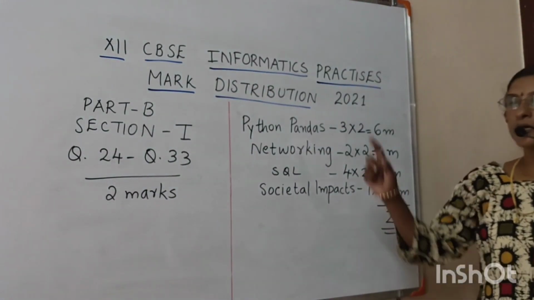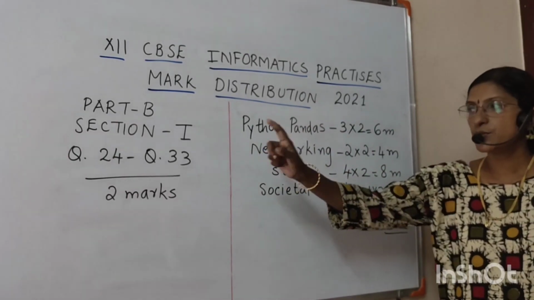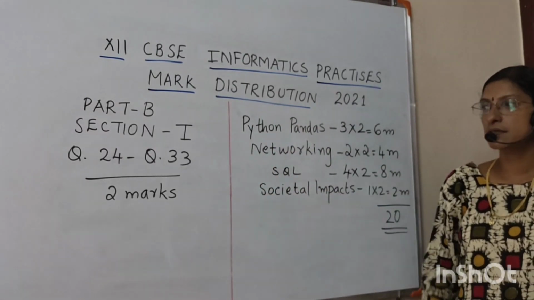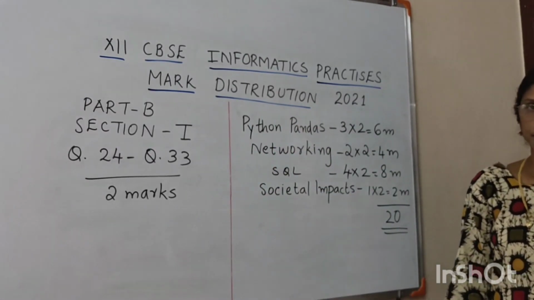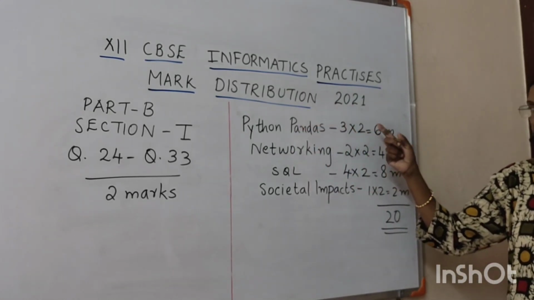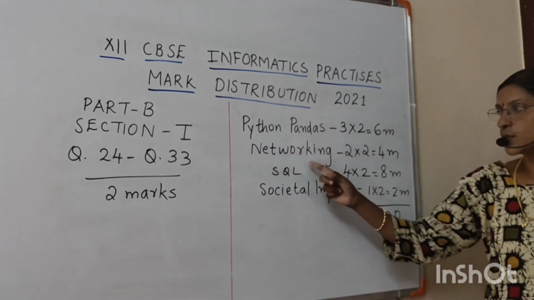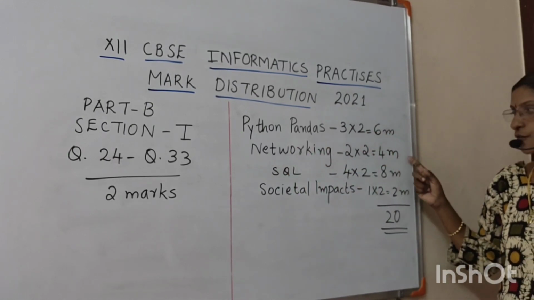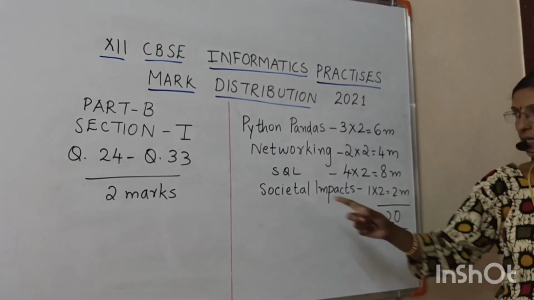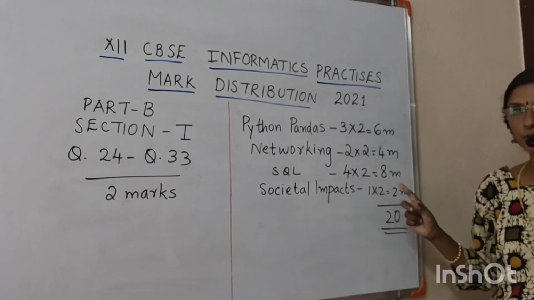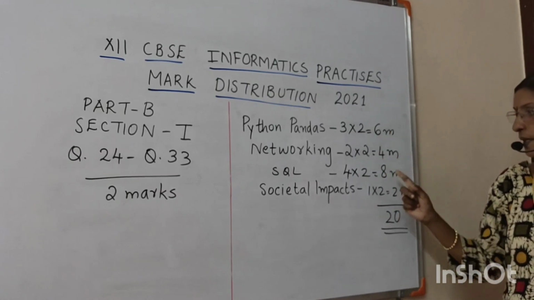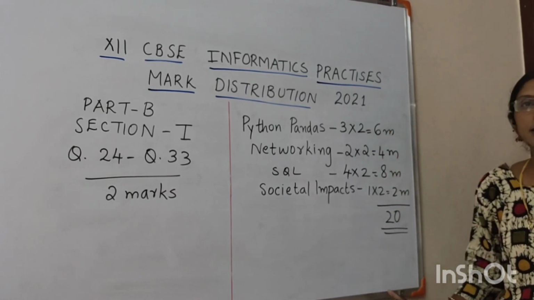Next section, Part B, Section 1, question 24 to question 33, 2 marks each. The questions will be from Python Pandas, 3 questions, 2 marks each, 6 marks. Networking, 2 questions, 2 marks each, so 4 marks. SQL, 4 questions, 2 marks each, 8 in total. Societal impacts, 1 into 2, only 1 question, so 2 marks. In total, 6 plus 4 plus 8 plus 2 will give you 20 marks.